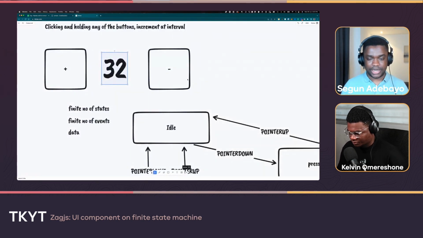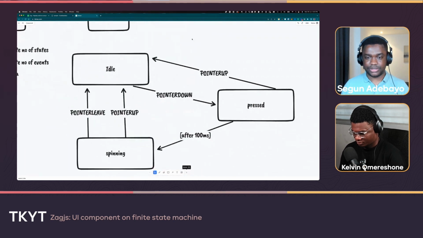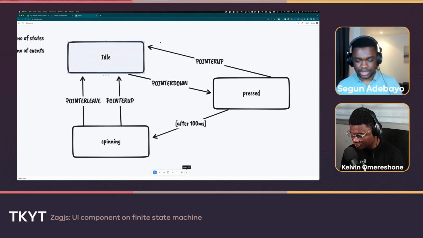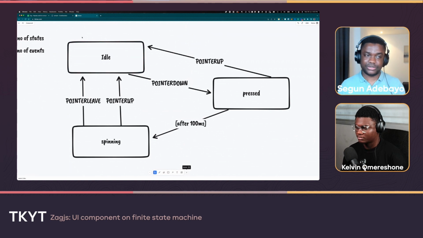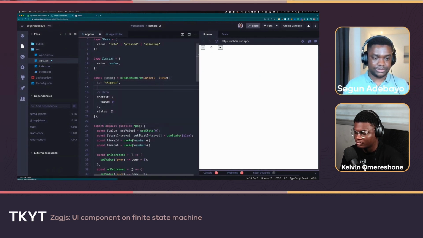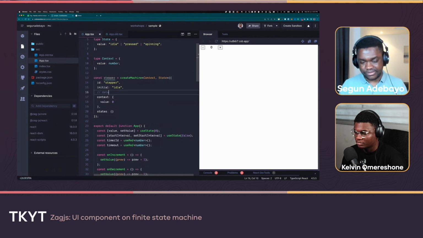So here we have the state diagram. We have idle, we have pressed, we have spin. So let's start from idle. We're going to assume the default state, or the initial state, is idle, because everything starts idle and then you start interacting with it. So I'll come here and do something like initial, which means initial state. We say the initial state is idle.